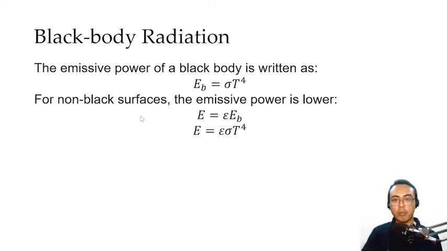Now, if we have a non-black surface, meaning it's no longer a black body, the emissive power is lower than that of a black body, such that if we take the ratio of the emissive power of the non-black surface divided by the emissive power of the black body, we get the parameter epsilon as written here, and this is what we call emissivity. The emissivity of a material serves as a bridge between its emissive power and the emissive power of the equivalent black body. Therefore, we write that the emissive power of any body is equal to the emissivity multiplied by the Stefan-Boltzmann constant multiplied by temperature raised to the fourth power. For perfect black bodies, emissivity is equal to 1.